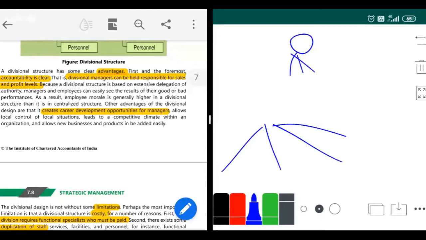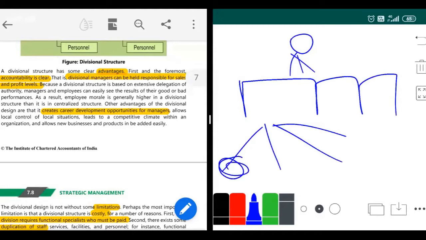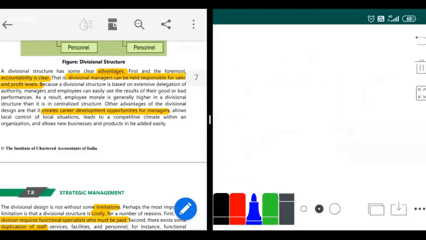After the functional head, the next head is only the owner, and I'll not give my position to the functional head, definitely. So there's nothing where you can have promotions. There's no career development opportunity. Whereas in a divisional structure, since you have different kinds of divisions, a functional head may think of being a divisional structure head also. So there is a promotion path, which creates career development opportunities for managers. Okay, I hope that's clear.